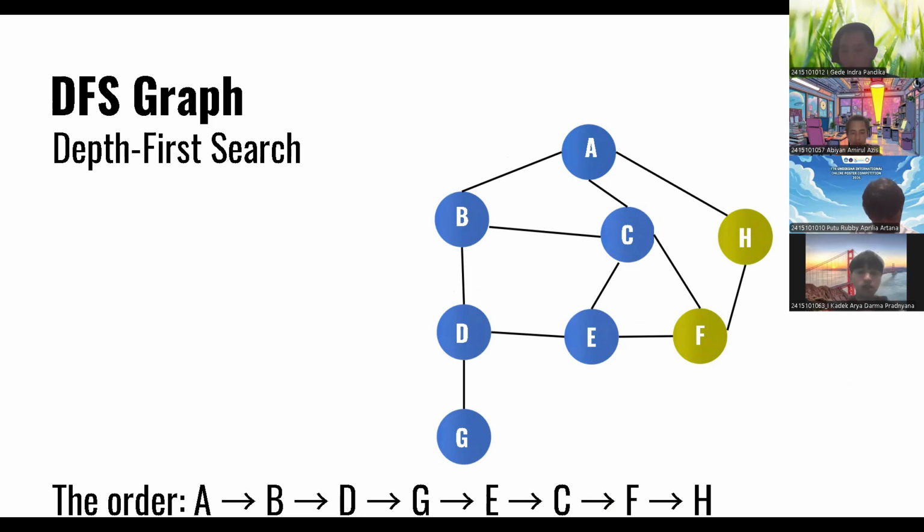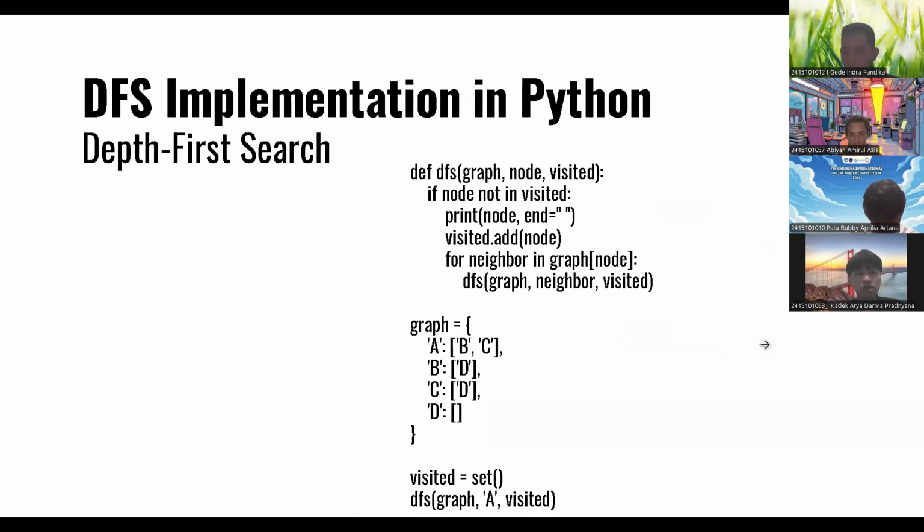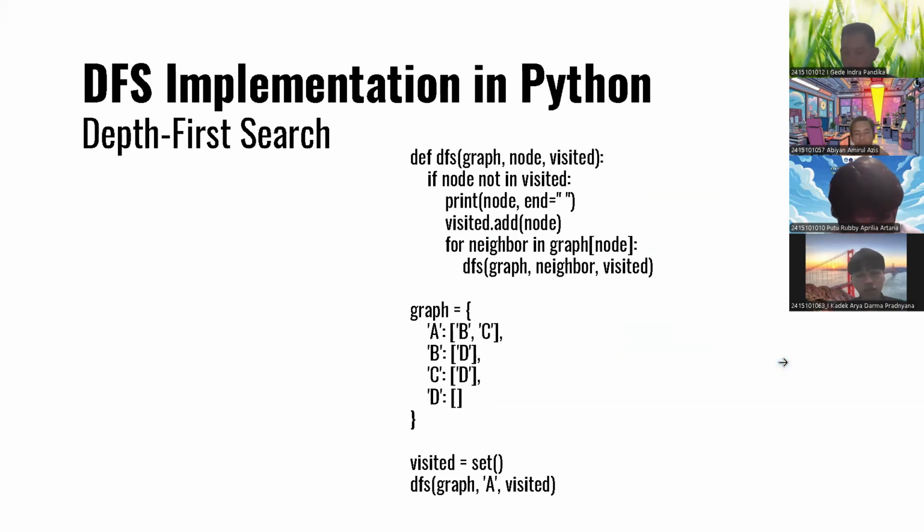And we will look at how to do the implementation in Python. This is the implementation of DFS in Python. We first initialize a function called DFS with three parameters, graph, node, and visited. If node not in visited, we will print node and an empty string. Visited.add with the variable node. For neighbor in graph node, call the function DFS graph, neighbor, and visited.